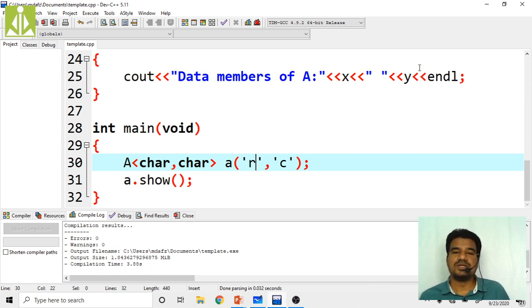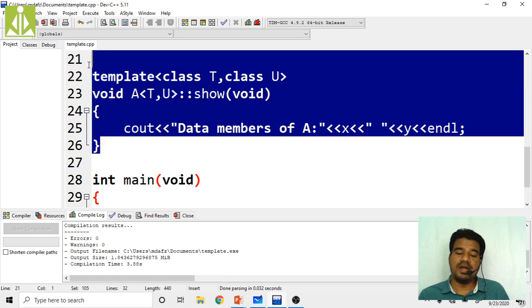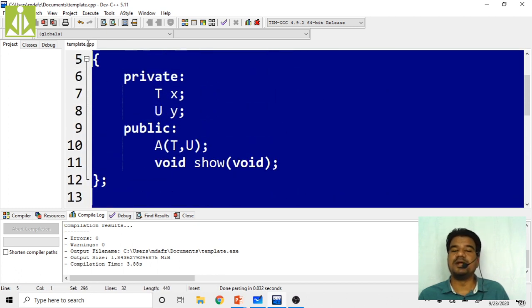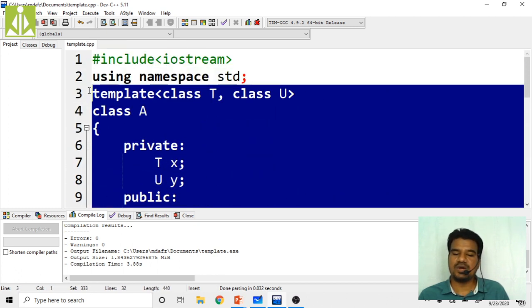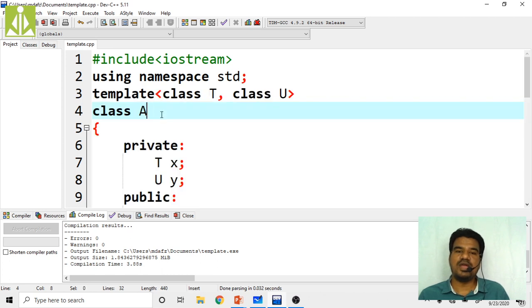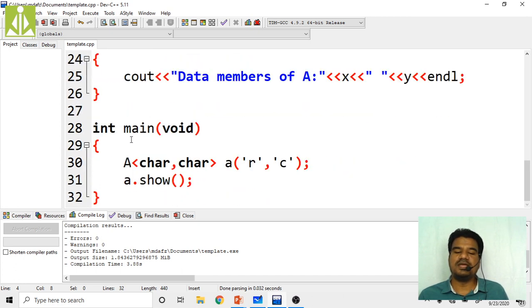So using templates, maybe you understood how simple it is to write the code for different types, isn't it? Whatever code we have written before this main function, we made this entire code type independent. Nowhere did we use any primitive types. Rather we are using template types, and whenever we need specification in our code, we modify inside the main function only. We are not touching anything inside the templates.